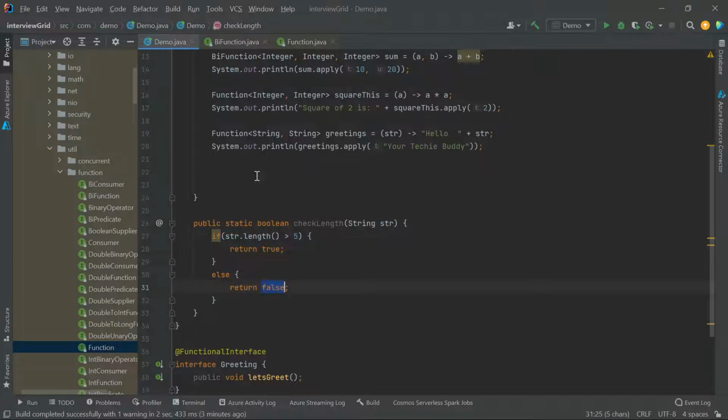So let's convert it to a lambda expression: open parenthesis, arrow and curly braces. Take the parameter, the argument str. What should be the body? This is the whole body, right? So this will convert it, we'll write it here.